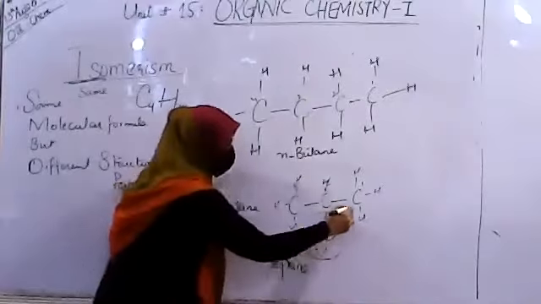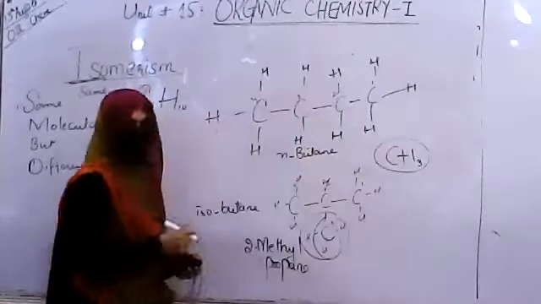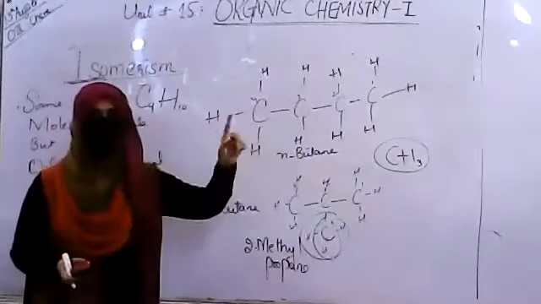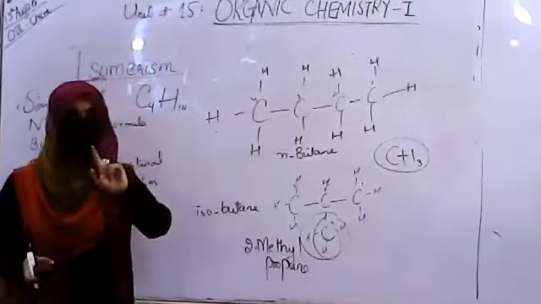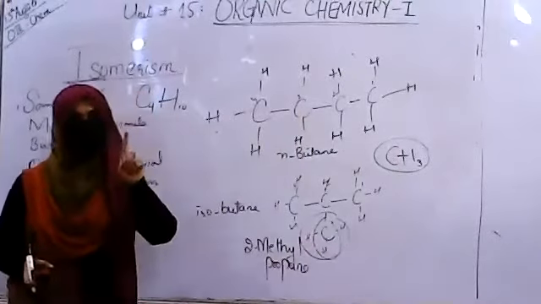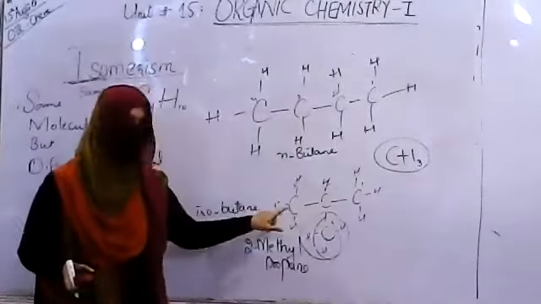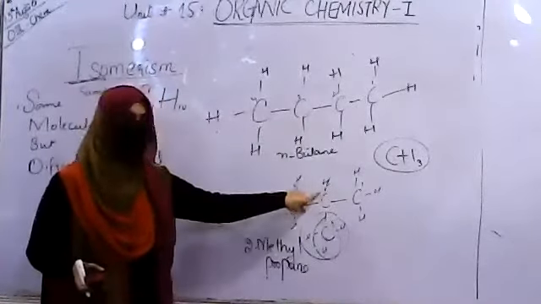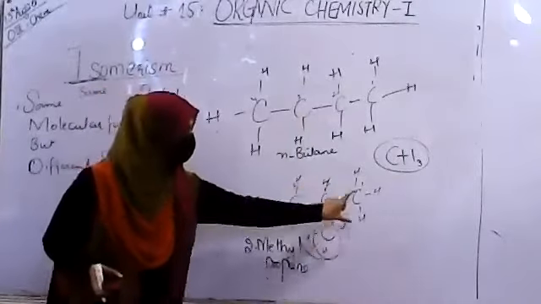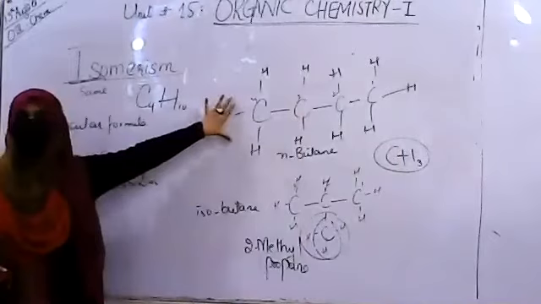2-methyl propane. This unit, as I told you, CH3 unit, is called methyl. If one of the hydrogens has been removed from methane, it is called methyl. 2-methyl: 2 represents the position of the methyl group. 1, 2, 3. On the chain, it is present on the second carbon. So 2-methyl propane is another name of the compound called butane.